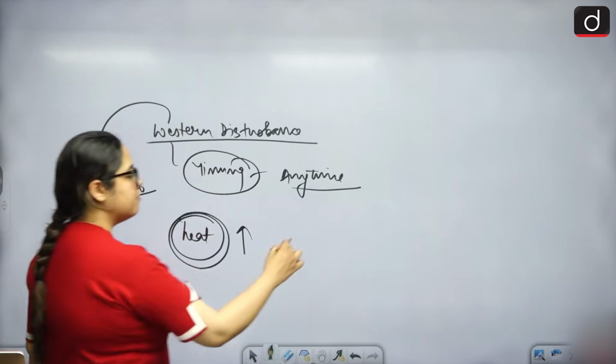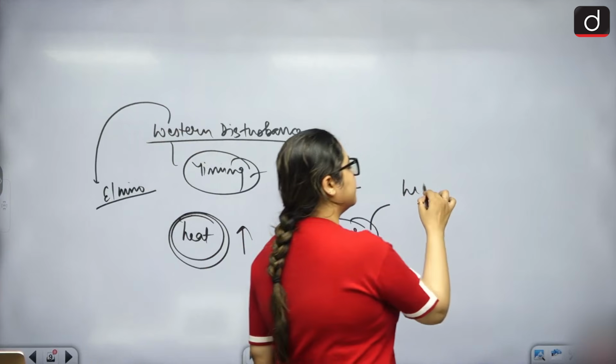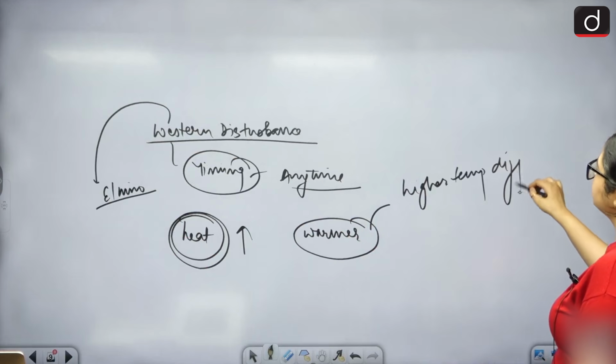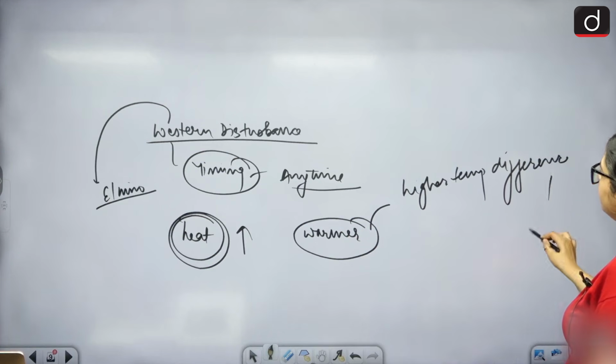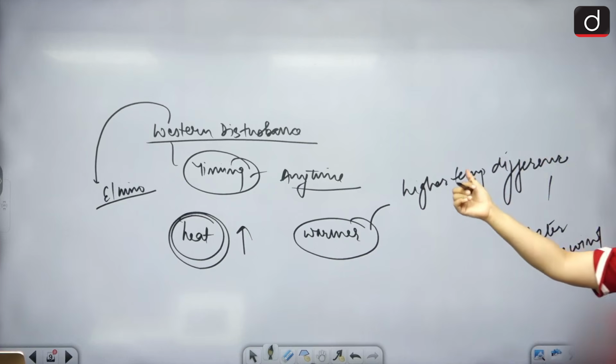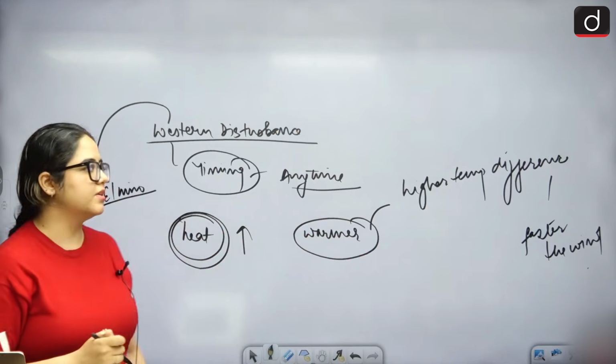Higher the heat, warmer the air packet. Warmer the air packet, higher the temperature difference. Higher the temperature difference, faster the wind goes. That's why we can say climate change, Western disturbance, all these factors are also contributing to it.